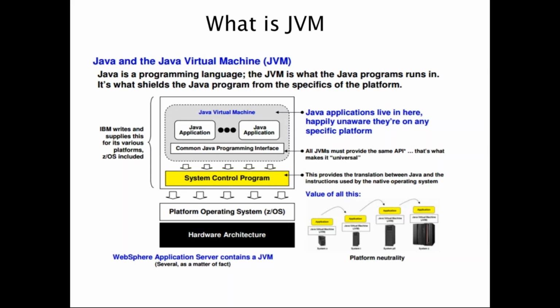We know Java is a programming language, and the Java virtual machine is the interface through which you execute Java applications. If you write a Java application, you go to the command prompt and type javac followed by the Java program to compile it. Whenever you write a Java class, javac compiles it to a .class file, and that .class file can be executed. I'll tell you again in detail.